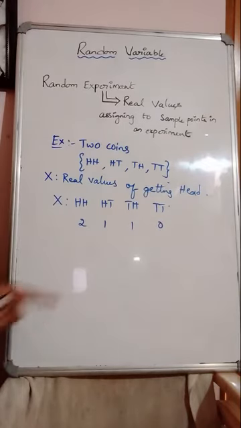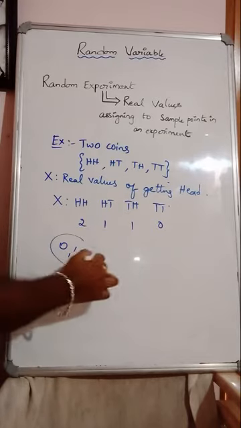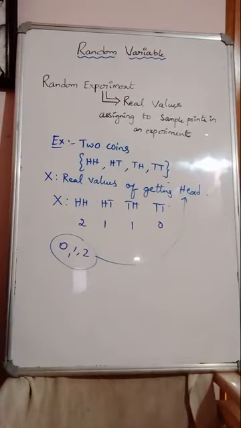Then what are the real values? 0, 1, 2. These are the real values of getting heads.